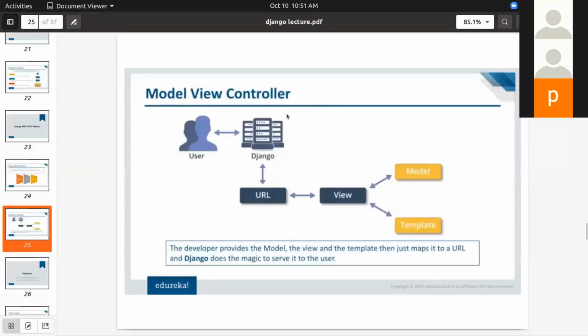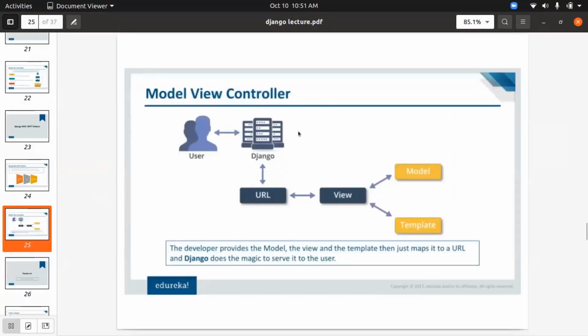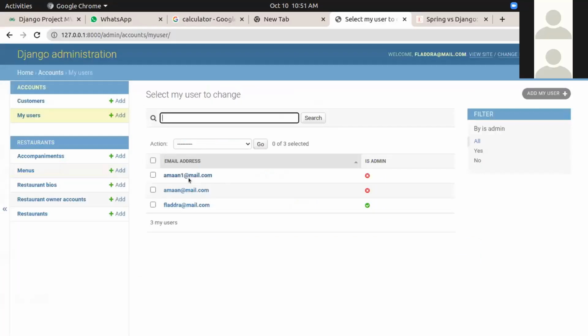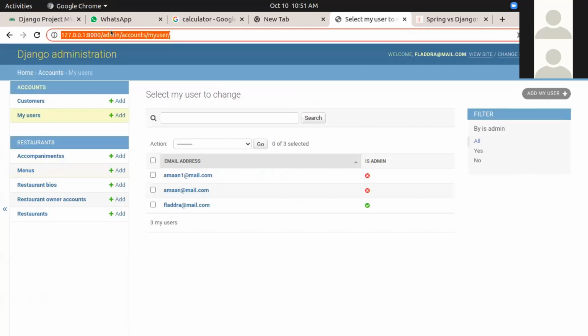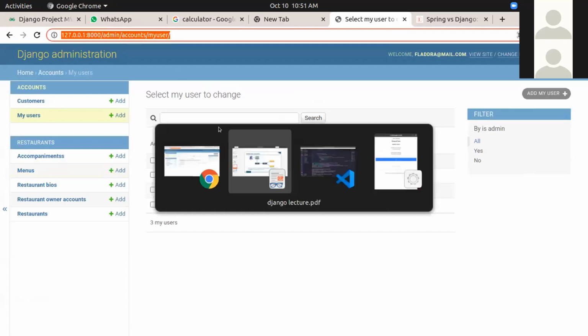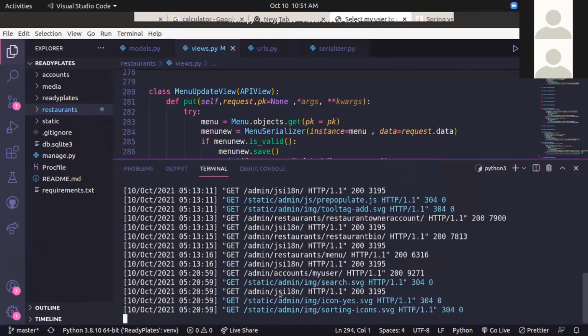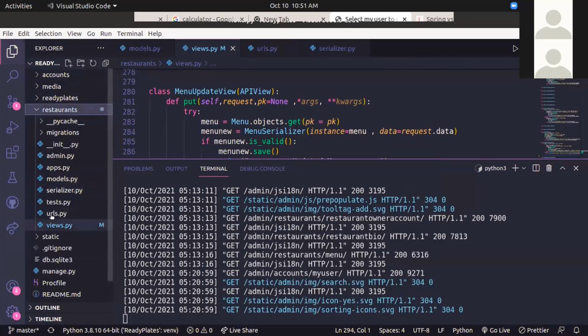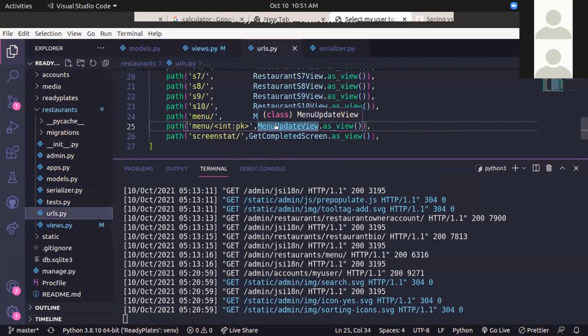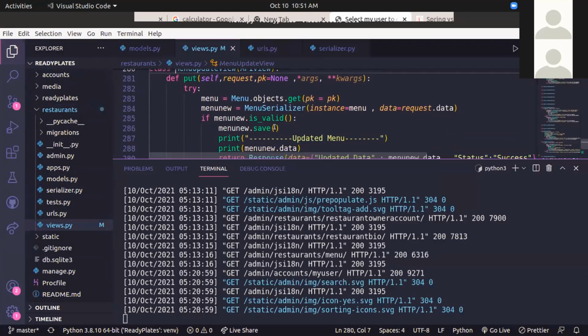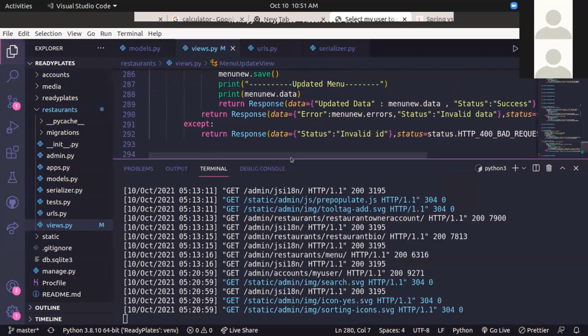is handled by Django. Django will send the request to the URL page. I'll show you what I mean. Now over here, what is this? This is the URL. So Django will send the application to a URL, static admin, and it has to display all the admin parts. So it will be routing all those things to the URL. Then the URL will be routing all those things to the views over here, and then views will be doing all the required things on the model.